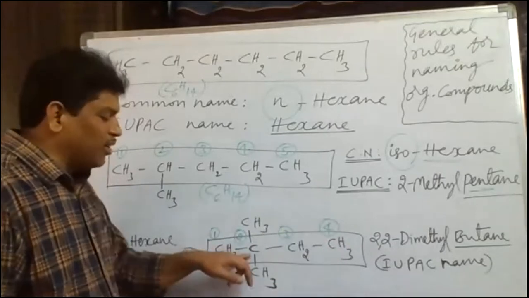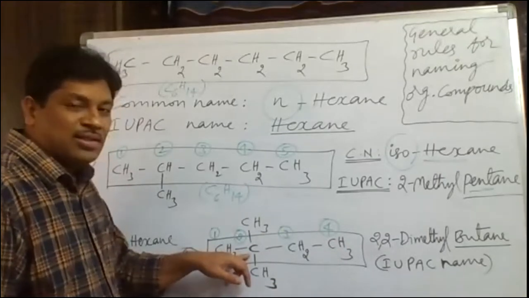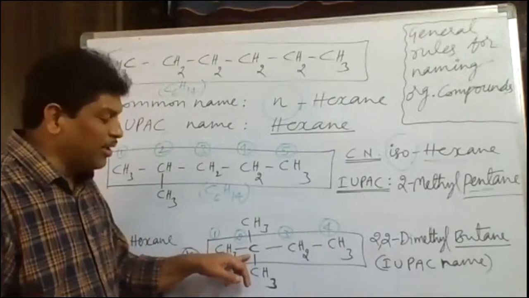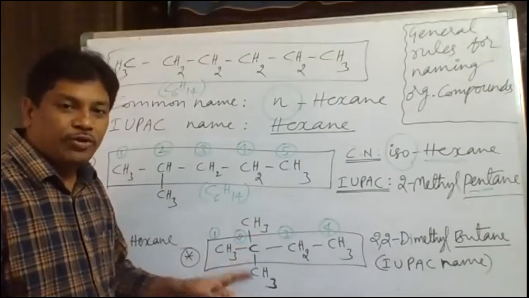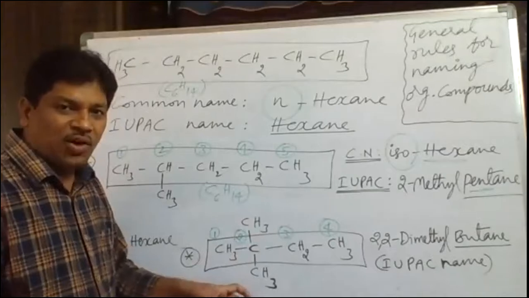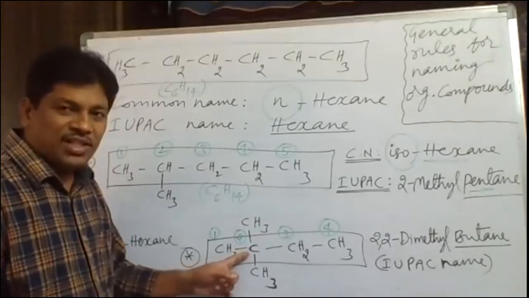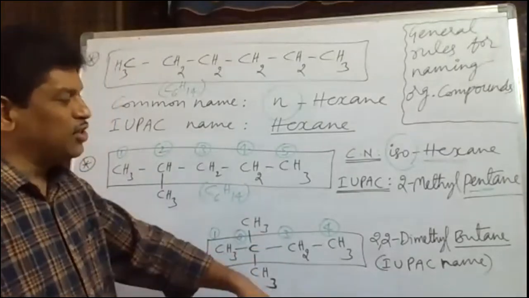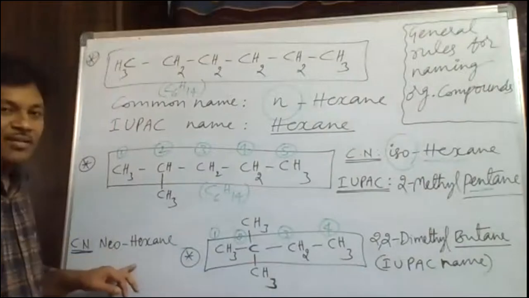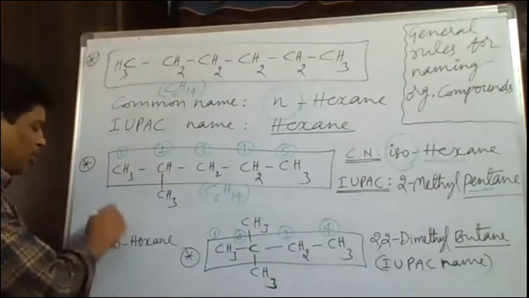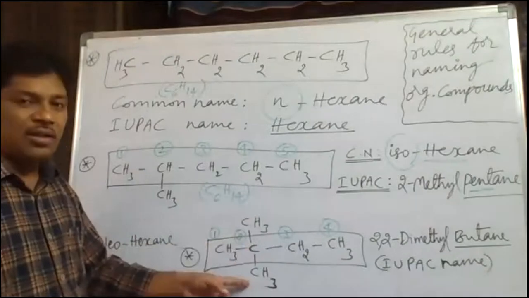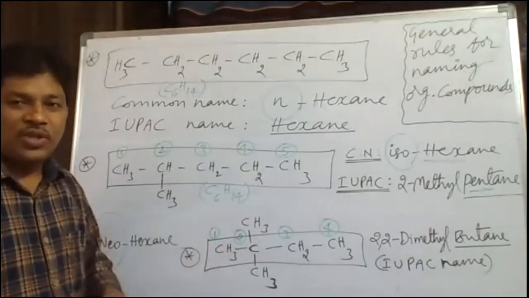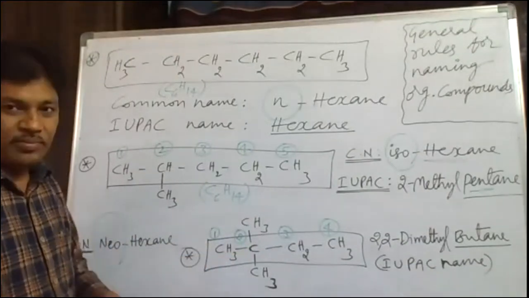So the last but one, that is the second last carbon, bears how many methyl branches? 2 methyl branches. If 2 methyl branches are present on the second last carbon atom in the chain, in the common name system we use neohexane. The word neo is used here as there are 2 methyl branches on the last but one carbon atom. So this point we have to keep in mind.